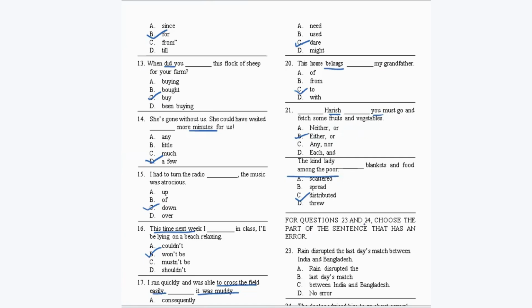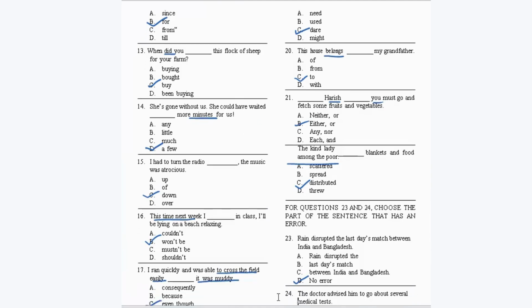Now, for questions 23 and 24, choose a part of the sentence that has an error. Rain disrupted the last day's match. It means it interrupted. Okay. So the rain disrupted the last day's match between India and Bangladesh. So I can't find any error in this sentence. Everything is perfect. So here there is no error. Okay, so option D is your correct answer. Now let's go to question number 24.